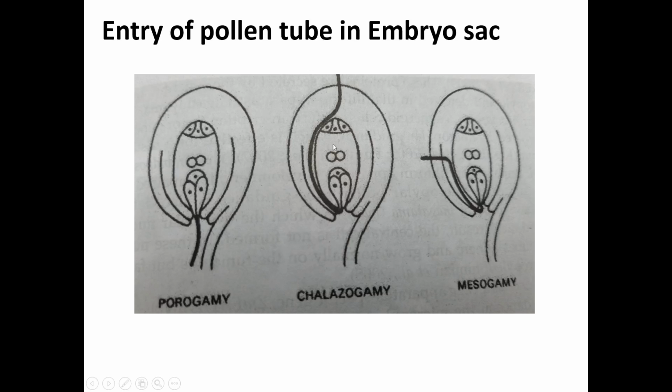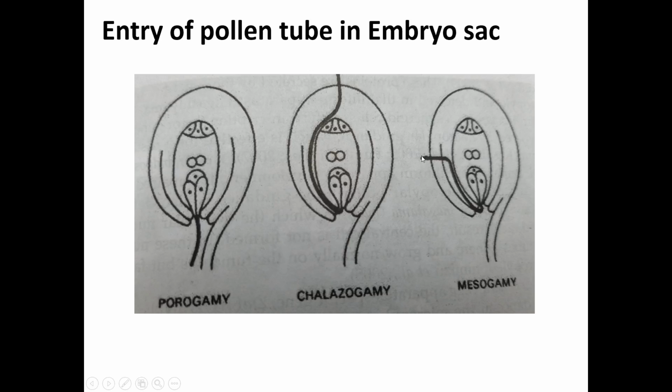Now in this second diagram there is chalazogamy. This is the pollen tube. This pollen tube enters through the chalaza. This part is nothing but the chalaza, and through the integuments it comes in contact with the micropyle. Then the third one, mesogamy.